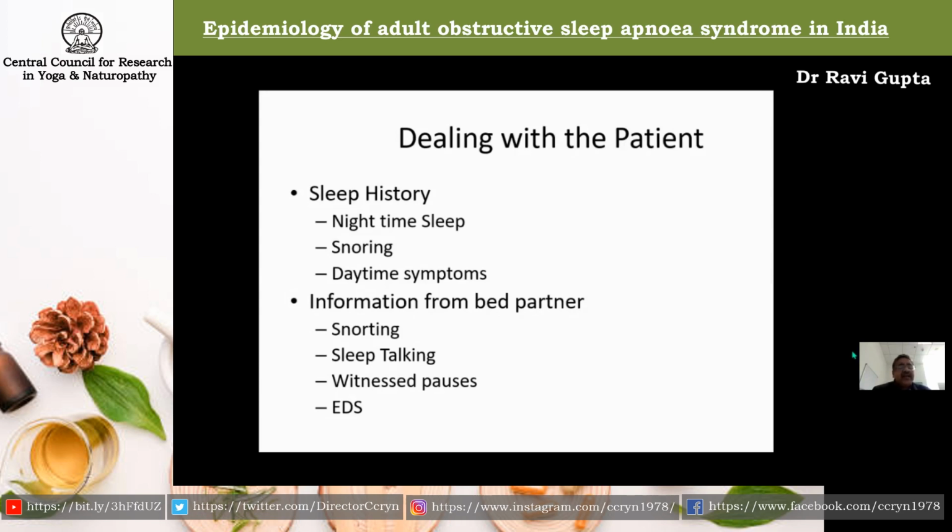We also take the information from the bed partner, because many times these patients, when they are snoring or snorting or having witnessed pauses in breath, are not able to make themselves aware, and they keep on having this problem, and only the bed partners are able to provide the exact history. So the information from the bed partner regarding the nighttime symptoms and the daytime symptoms is of paramount importance. Next slide, please.